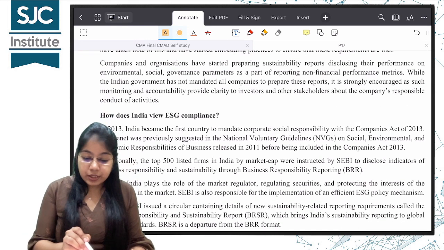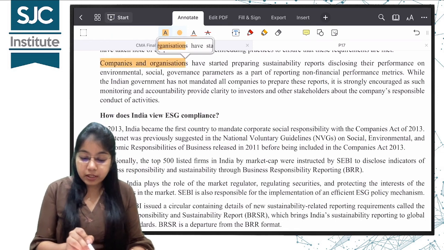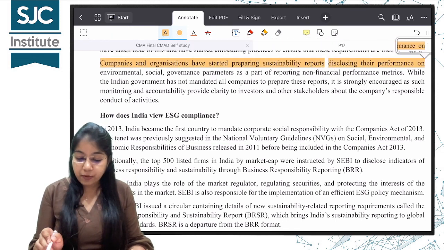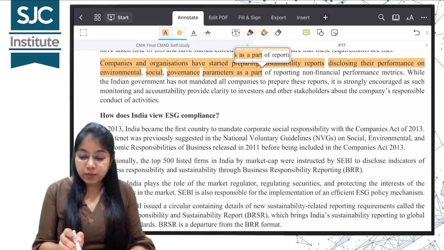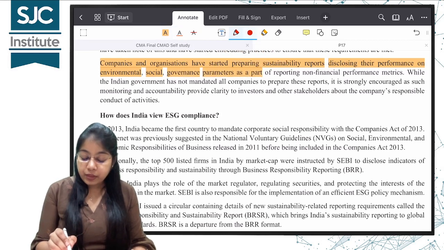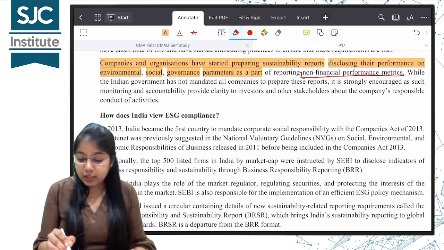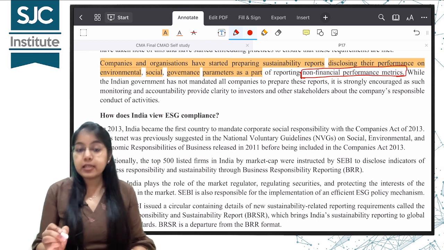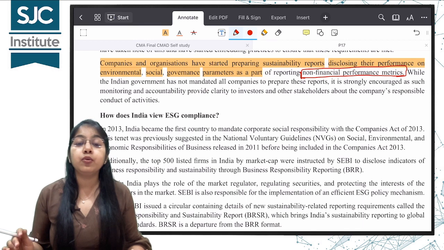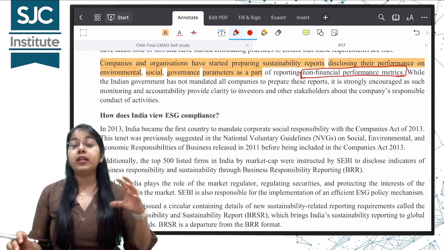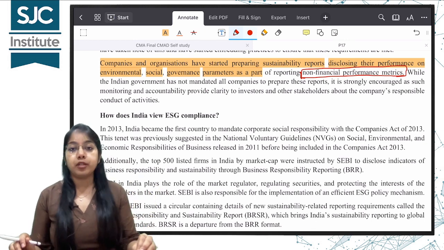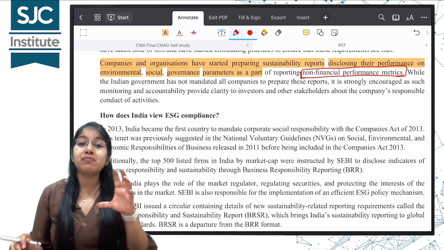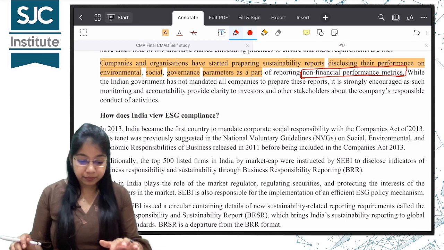Companies and organizations have started preparing sustainability reports, disclosing their performance on environmental, social, governance parameters as part of reporting on the non-financial performance metrics. If you have ever opened and read the annual report of a company, you will see so many reports are published which are on the non-financial parameters. So this reporting is mandated by the SEBI.